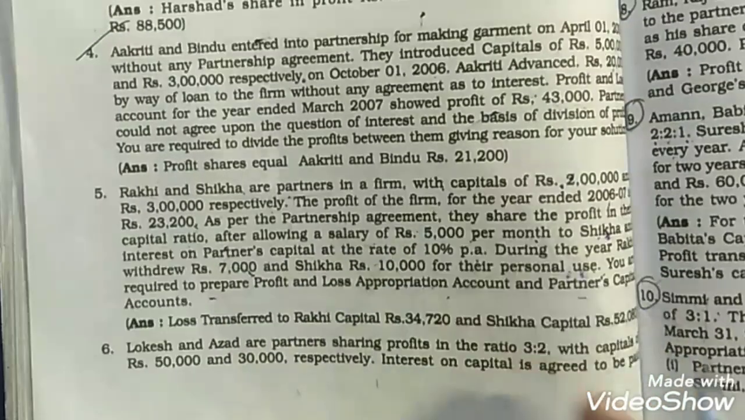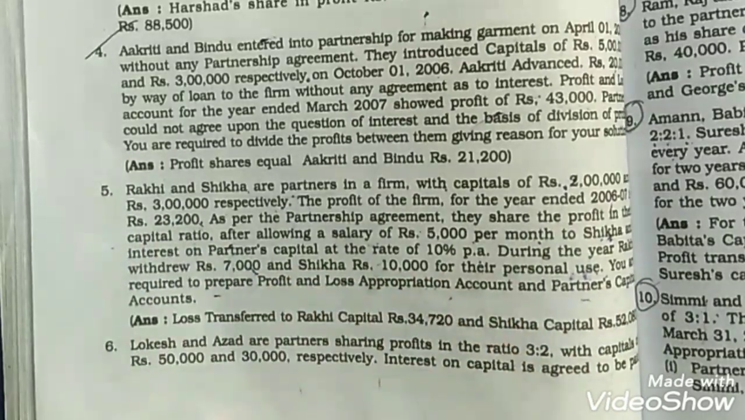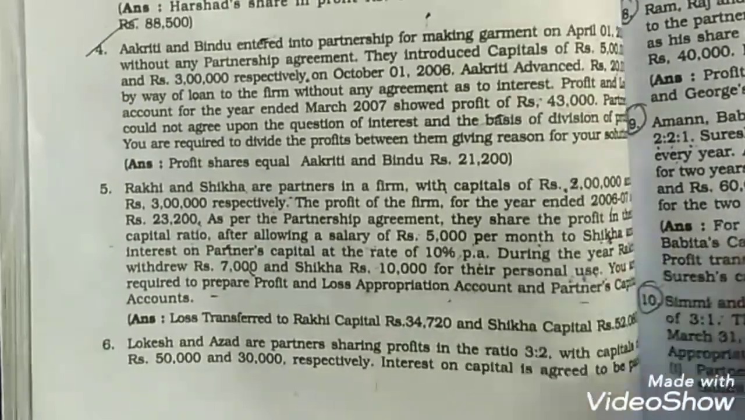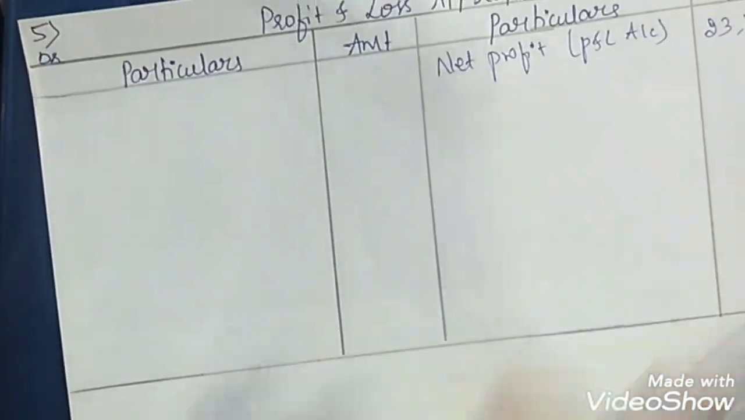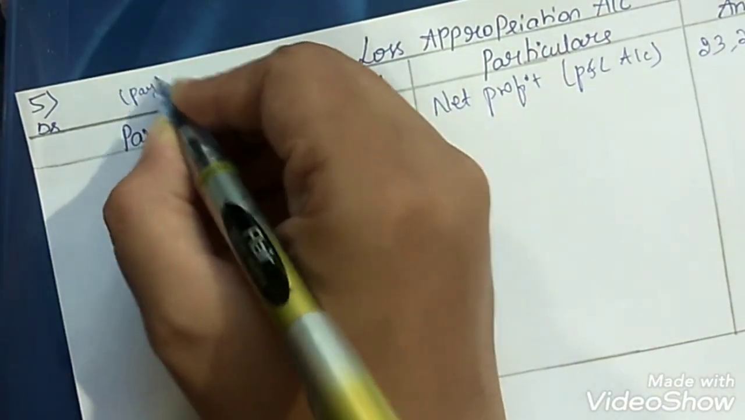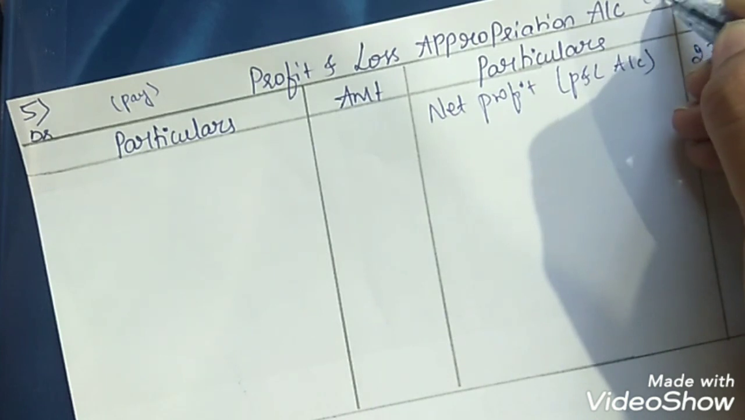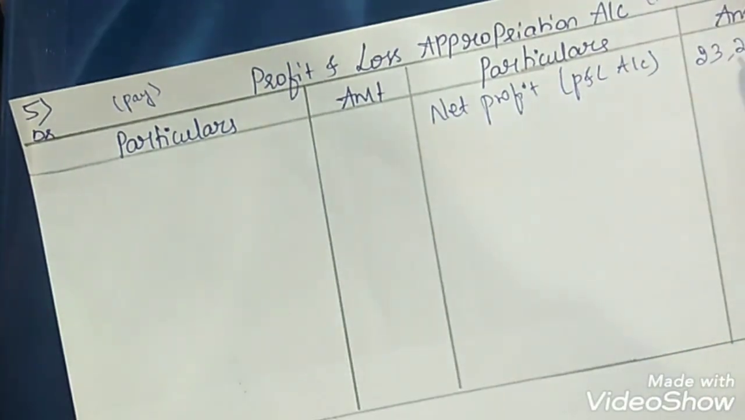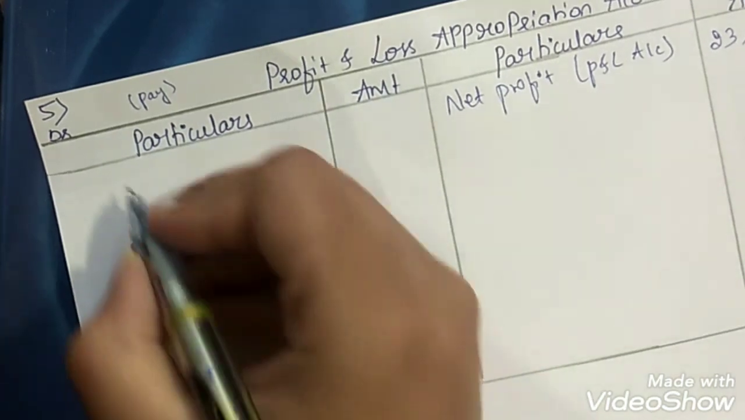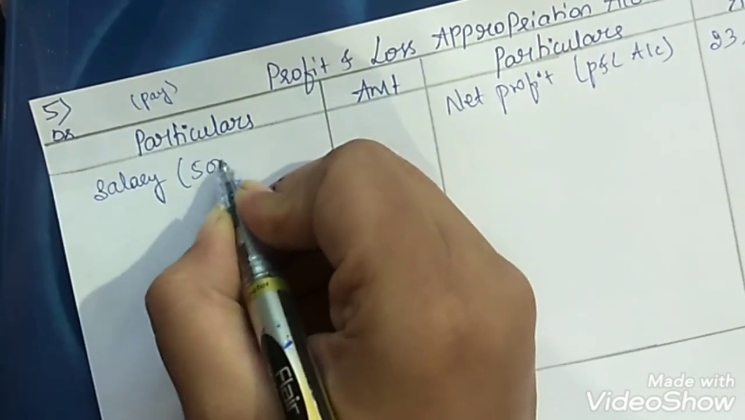Next, they are telling that as per the partnership agreement, they share profits and losses in their capital ratio. We will find out this capital ratio. After allowing salary of 5,000 per month to Shikha, we have to provide 5,000 per month salary to Shikha. As I already told you, whatever the firm pays to the partners will be taken on the debit side, and whatever the amount received by the firm from the partners will be taken on the credit side. Now the firm has to pay the salary to Shikha, so you can take it on the debit side as salary, 5,000 per month.